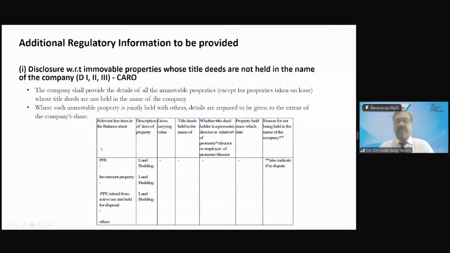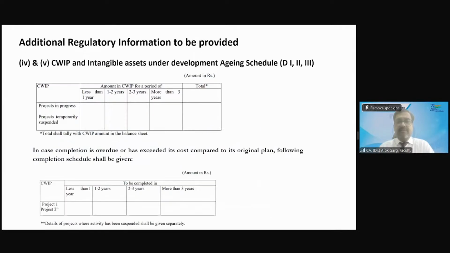Then let me see. CWIP and intangible asset under development. Amount in CWIP for less than 1 year, 1 to 2 year, 2 to 3 year, more than 3 year. The same goes for intangible asset under development also. What is intangible asset under development? It is a CWIP of intangible asset, right? Capital work in progress of intangible asset.